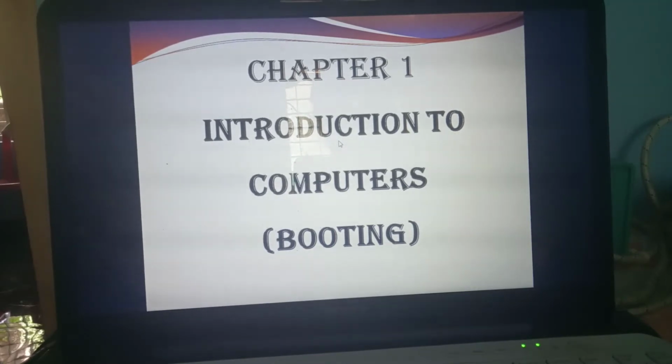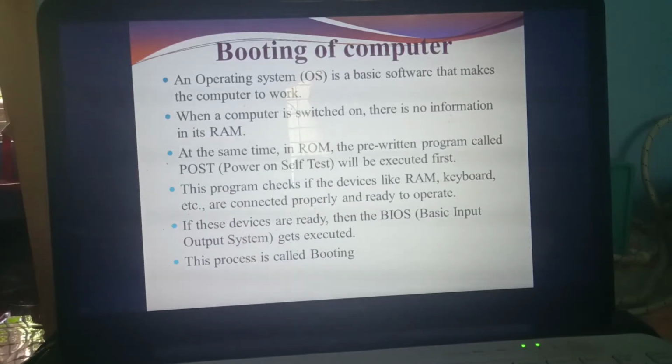Yes. Today we are going to study a new topic called booting. Okay. So what is the topic we are going to discuss today? Booting only. This is a very, very small topic, so within 10 minutes I can complete this class. So listen carefully. What do you mean by booting? Booting of a computer.